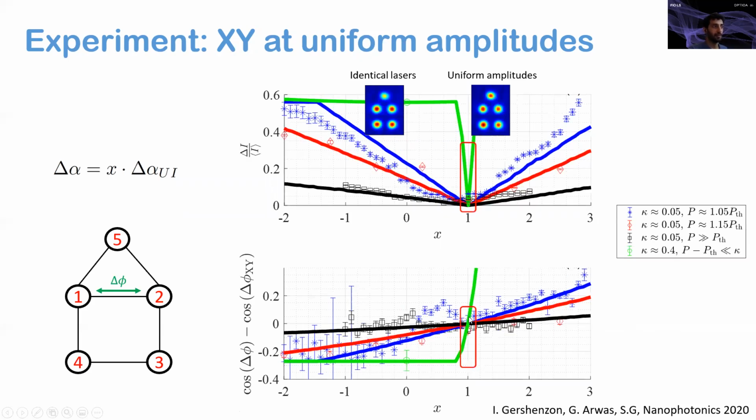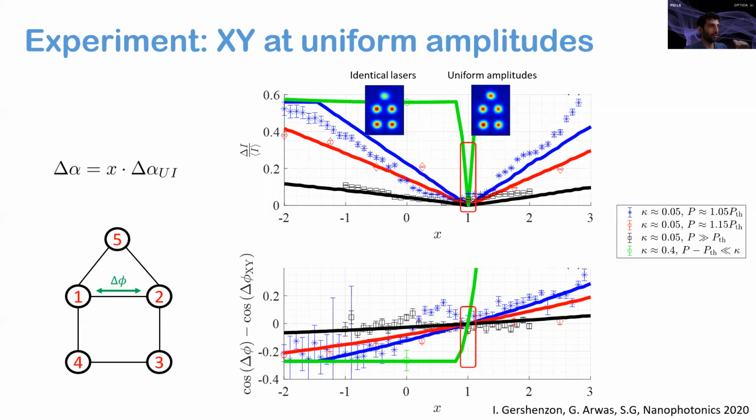We repeated this experiment with different pump values and different coupling strengths. And we can see here in black, where the pump is way above the threshold, the intensities are less sensitive to the loss vector, and also the deviation from the XY is less dramatic. But again, now the pump is way above the threshold.